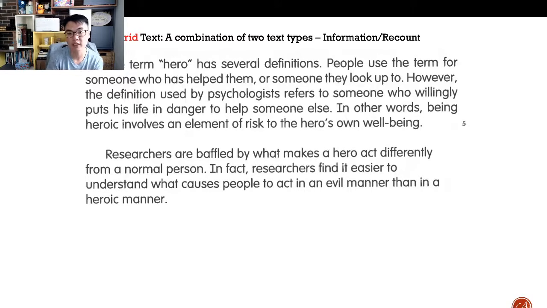There'll be some information, there'll be some recount, there'll be some narrative mixed in, and there might even be some poetry. So those of you who read storybooks, you'll find that in the middle of a narrative, they might include some poetry or some verse. So hybrid texts are actually very common, and this is an example of one of them. So I'm going to be looking at the questions and linking them to the text.